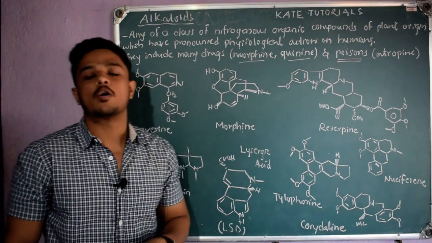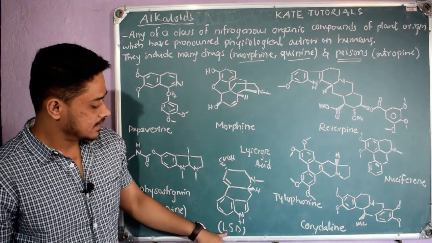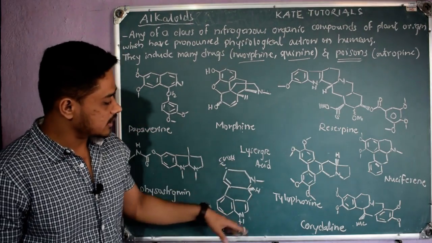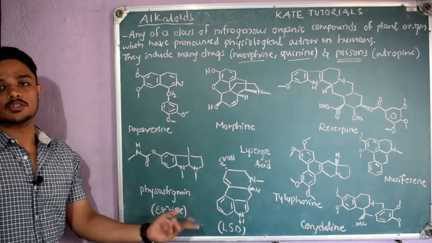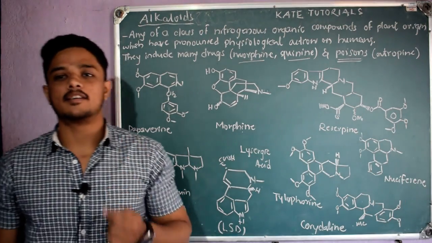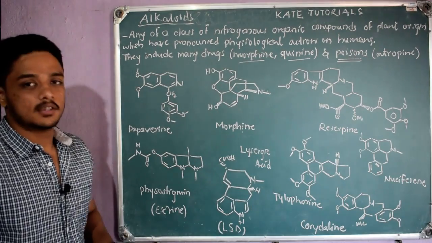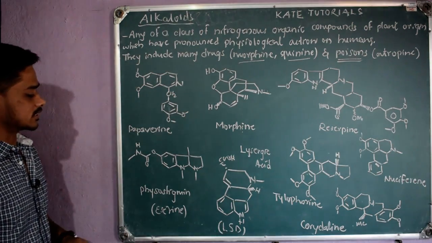And you might have heard about LSD, which contains lysergic acid. This is also used as a drug only, and many people misuse it. They attach an LSD sticker in the mouth and do many such things. You can see those things in the Sanju movie also.